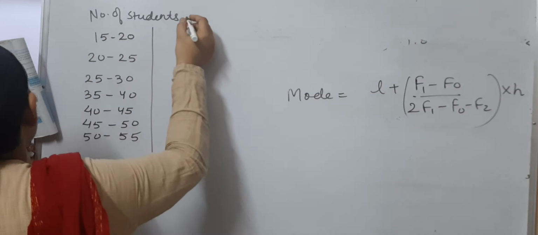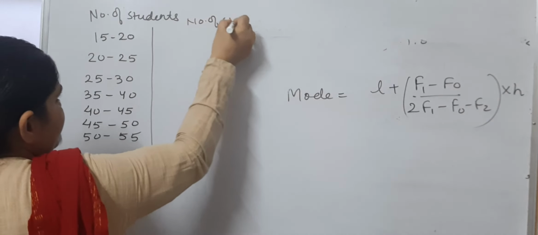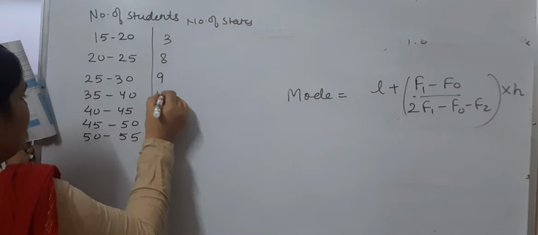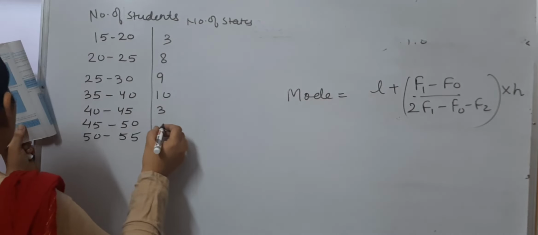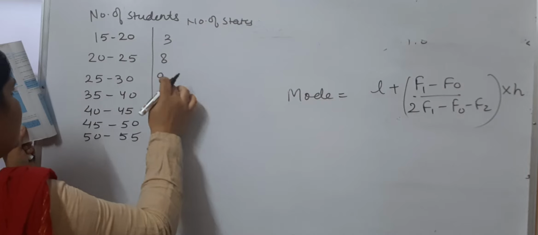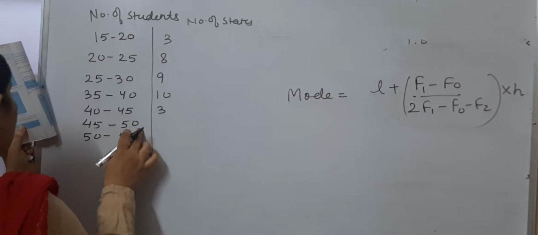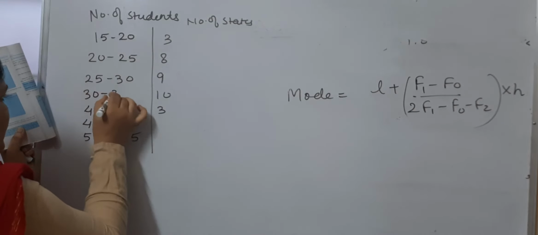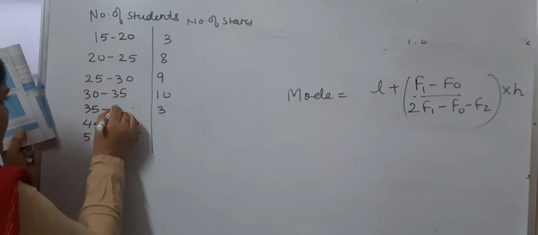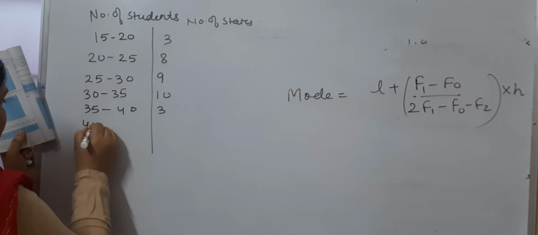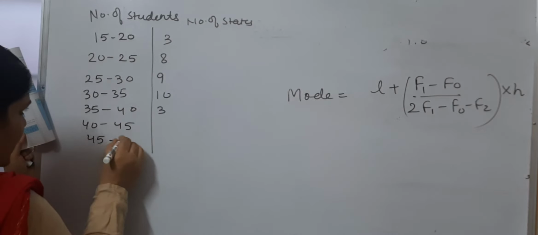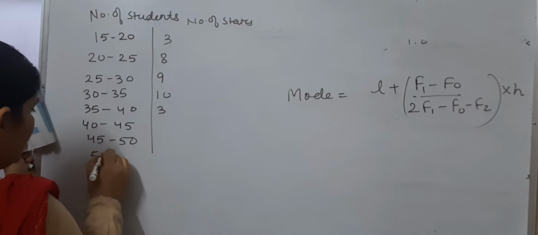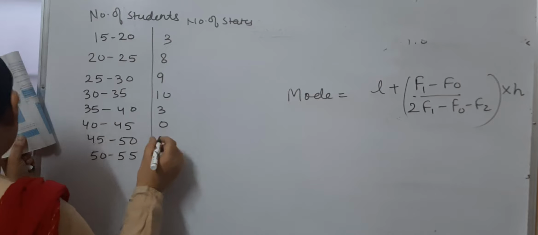Okay, this is the number of students and this is the number of states. So this is 3, 8, 9, 10, 3. The classes are 15 to 20, 20 to 25, 25 to 30, this is 30 to 35, this is 35 to 40, this is 40 to 45, and this is 45 to 50, right? And then we have 50 to 55. This is 0, this is 0, and this is 2.